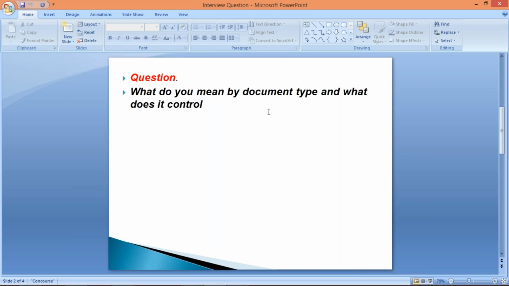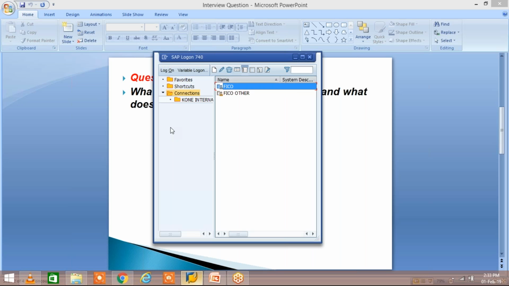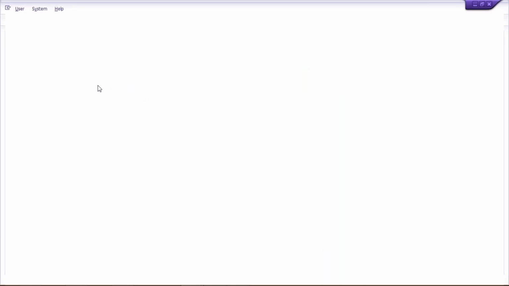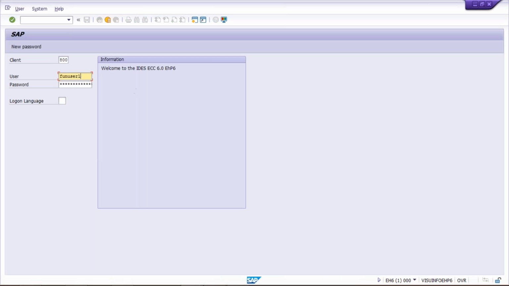If there are 1,000 people for an interview, everybody is going to say the same thing. So how will you be unique compared to other people? Of course you have to add some extra things. I'll do one thing: first of all, let me log in and open this document type and explain one by one what it controls.